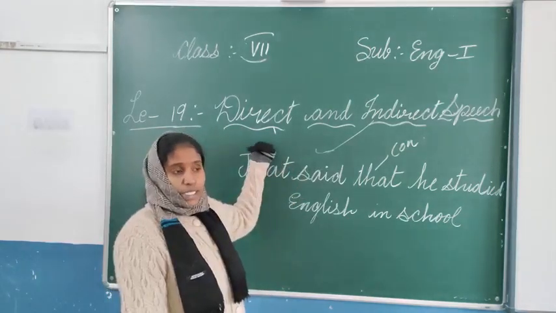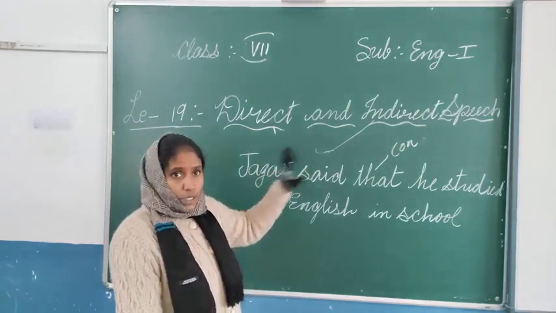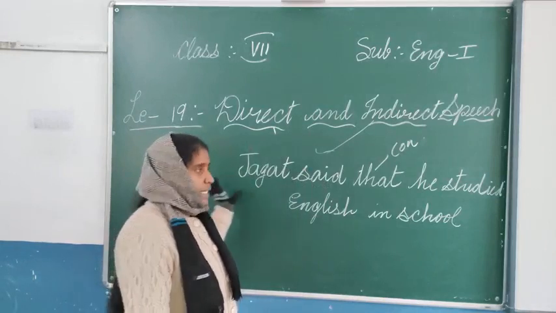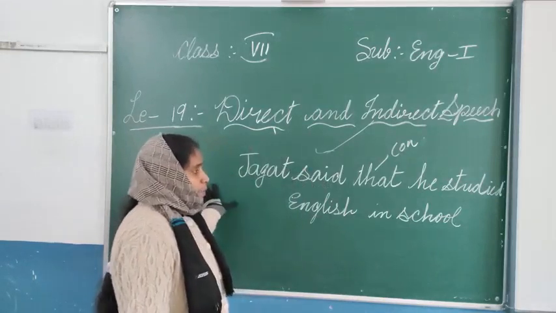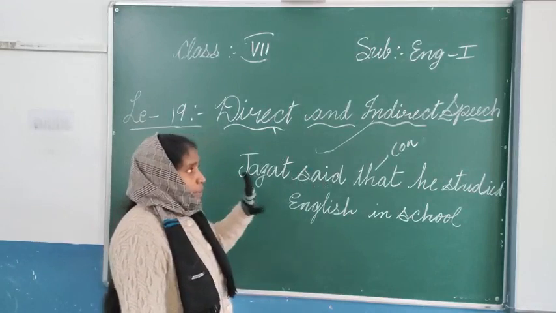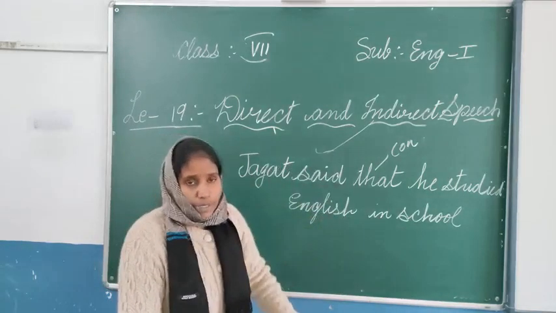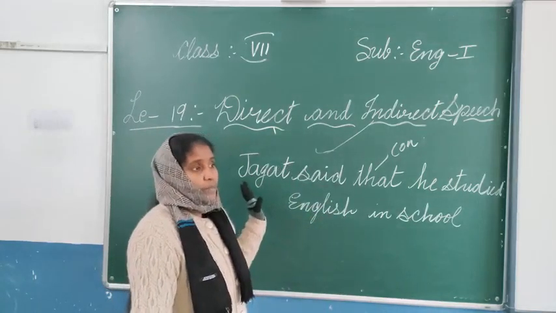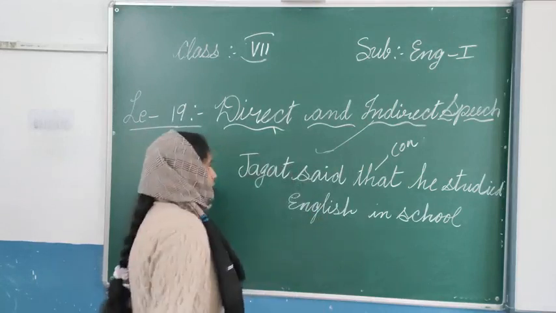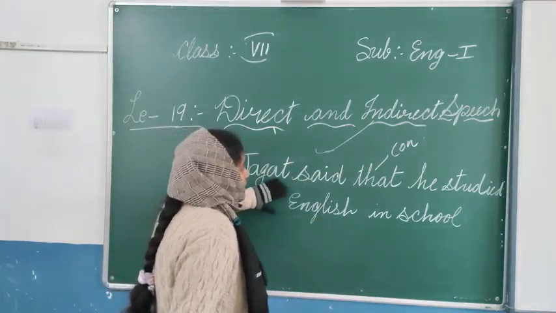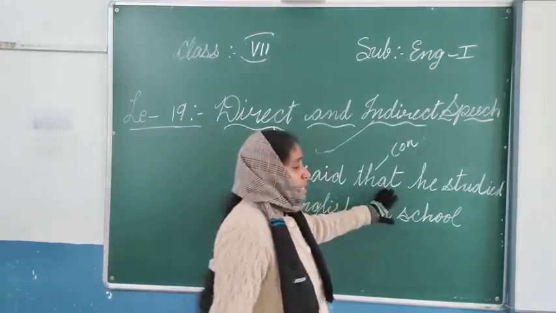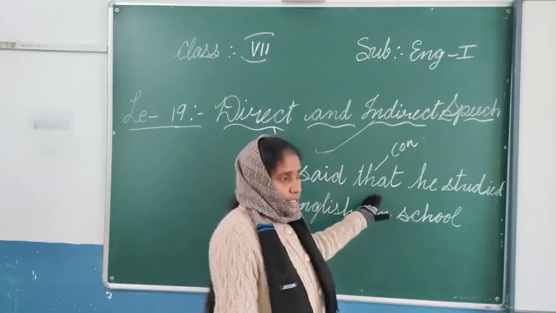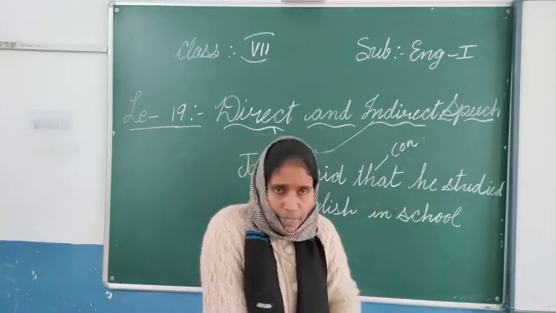The third person is telling about the first person. That's why the difference is there. The first person is telling the information about the second person to the third person.